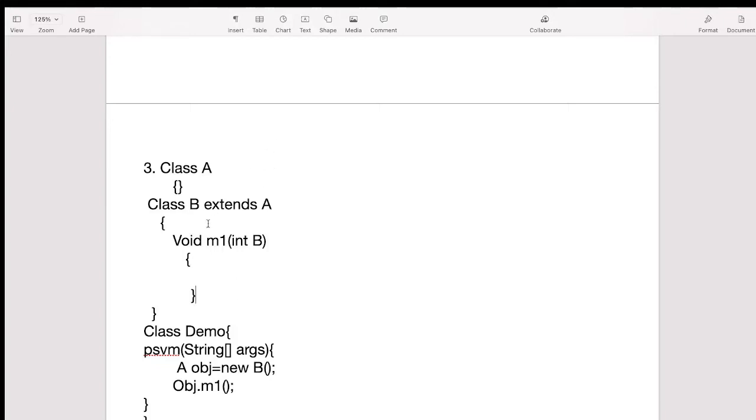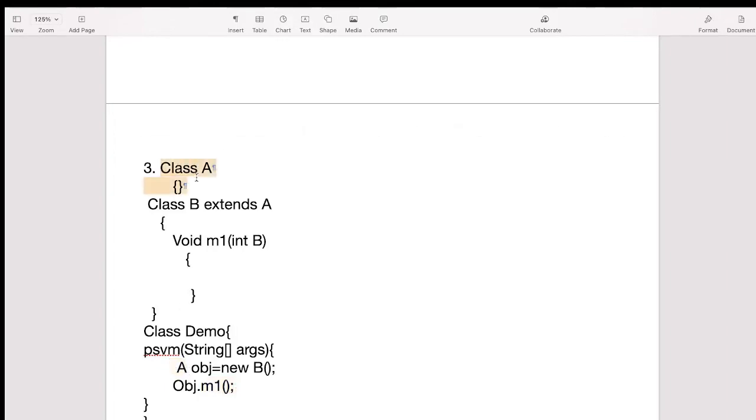I hope you have paused the video and found the correct output. Now let's discuss what will be the output. Here this is our parent class A and B is our child class. Inside this child class we have the m1 method, and here we have created the object of the parent class reference and we are accessing the m1 method. So what will happen? The compiler will check whether the m1 method is available inside this A class.